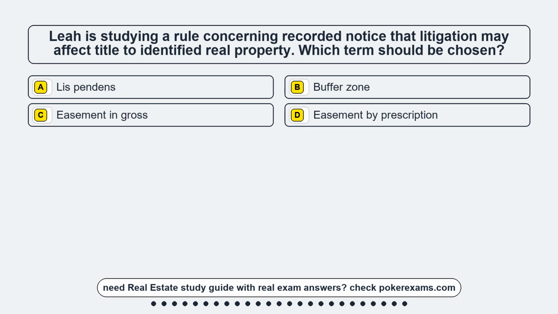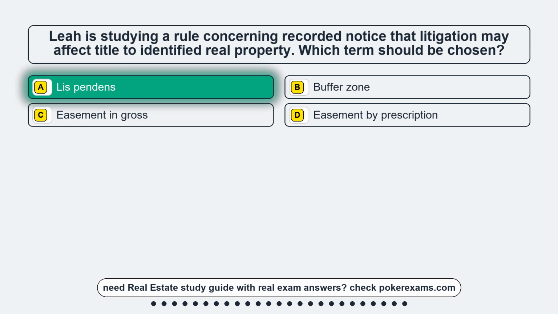Question 24. Leah is studying a rule concerning recorded notice that litigation may affect title to identified real property. Which term should be chosen? Option A, lis pendens. Option B, buffer zone. Option C, easement in gross. Option D, easement by prescription. The correct answer is option A, lis pendens.